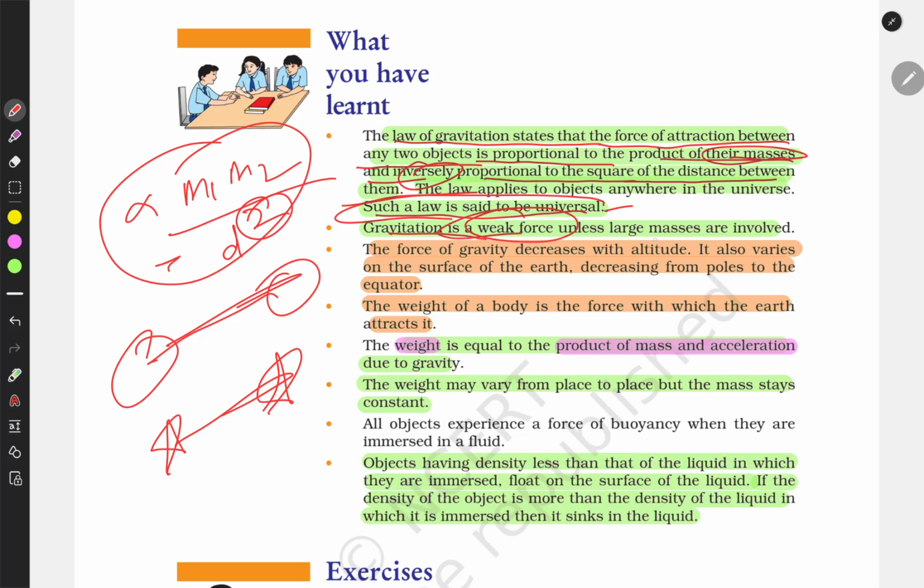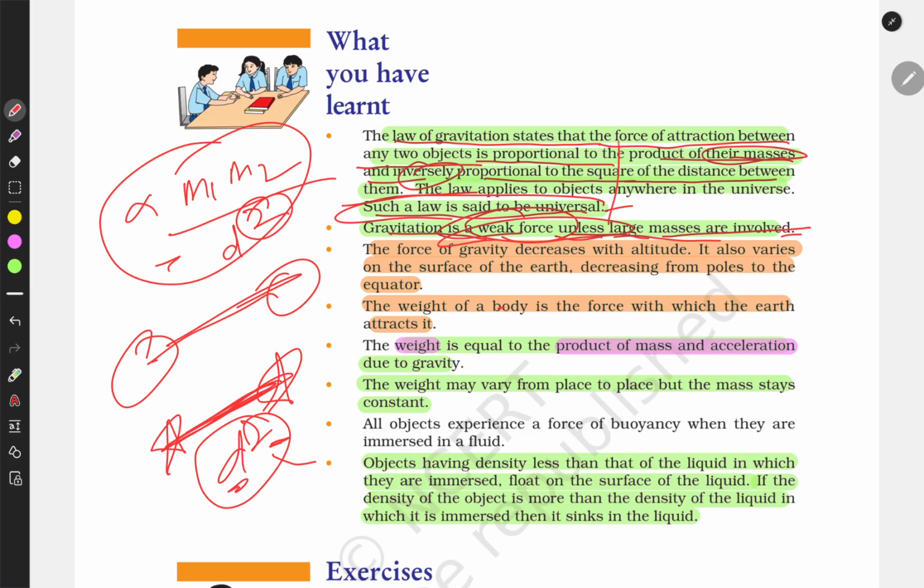Gravitation is a weak force unless a large mass is involved. This is why it is weak for stars. They are very far away from each other, so the distance is very large, and when we square the distance, it becomes a huge number. So the gravitational force is almost negligible. Why is it a weak force?